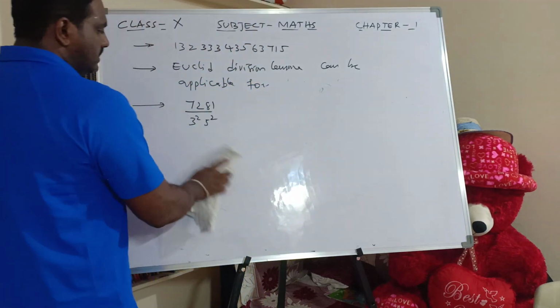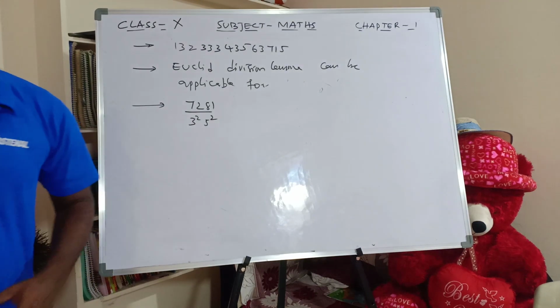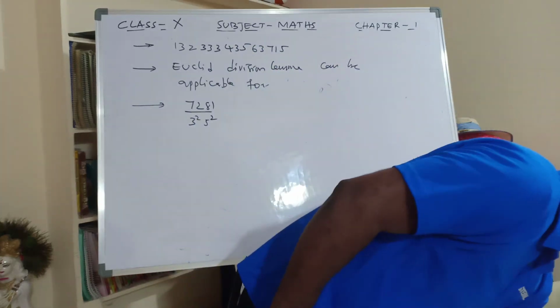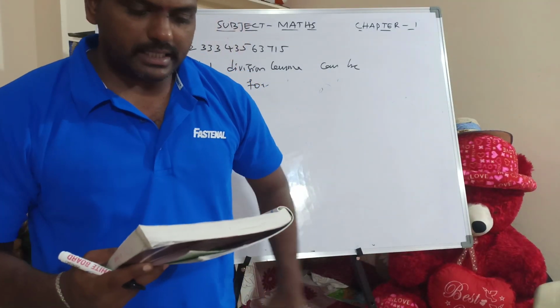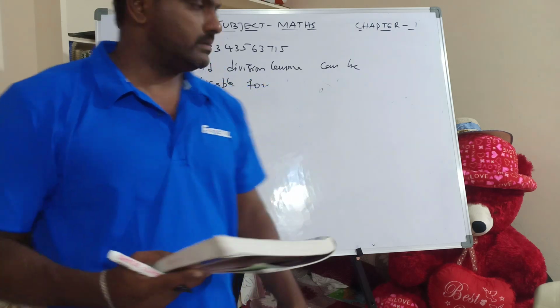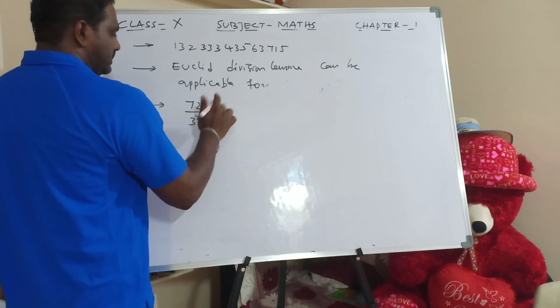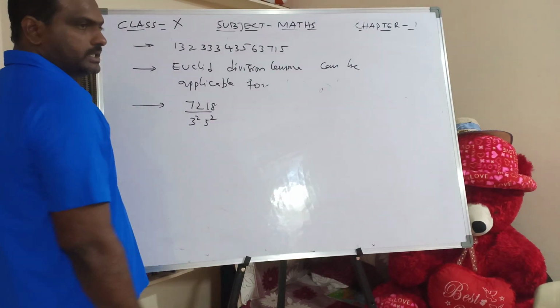Then next, some students asked a doubt about how to write this. I think this is given in your textbook. Question number 3: Write the following rationals in decimal form using Theorem 1.1. So 7218. How to write this in decimal form?